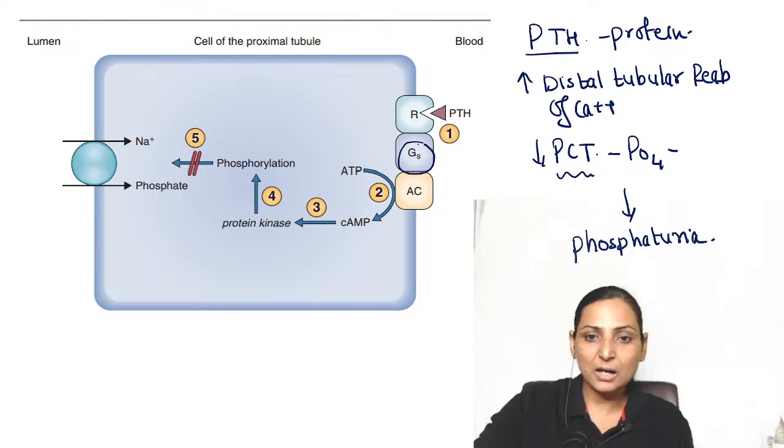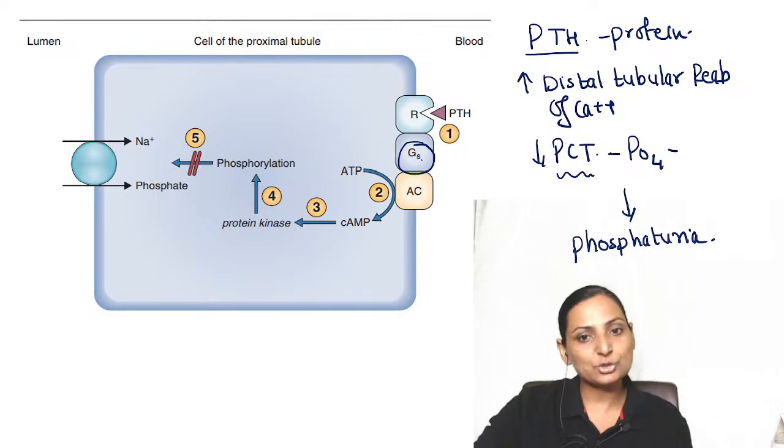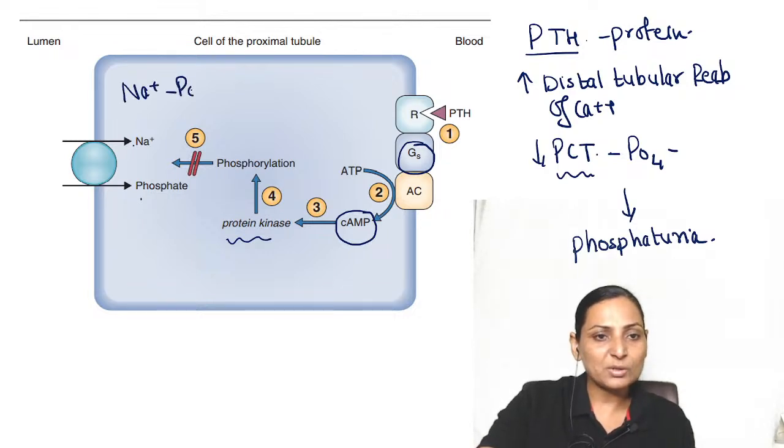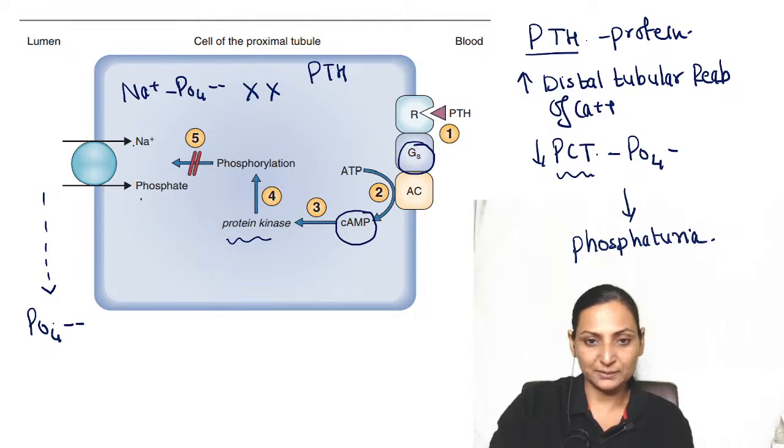These receptors are G-linked receptors, that is linked to the G protein. Gs means stimulatory, using the second messenger cyclic AMP, increasing the protein kinases and causing phosphorylation and inhibition of the sodium phosphate cotransporter. This sodium phosphate cotransporter is inhibited by your PTH. Because of this, there is failure of reabsorption of phosphate and phosphate is lost in urine, that is phosphaturia. Right?